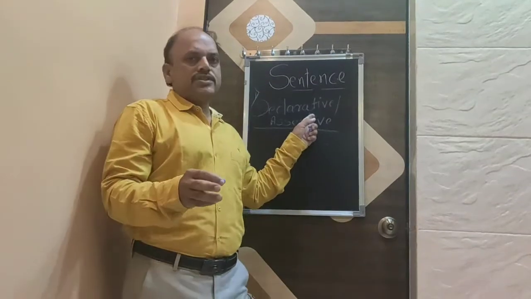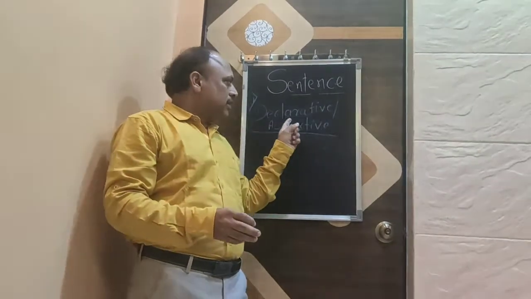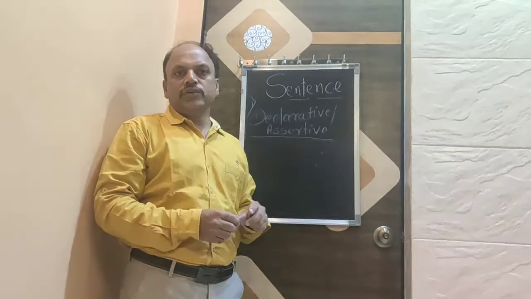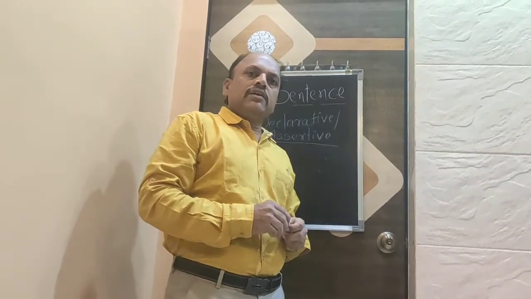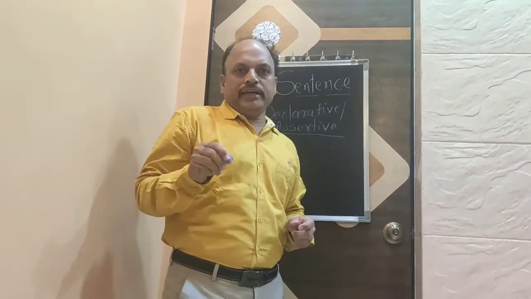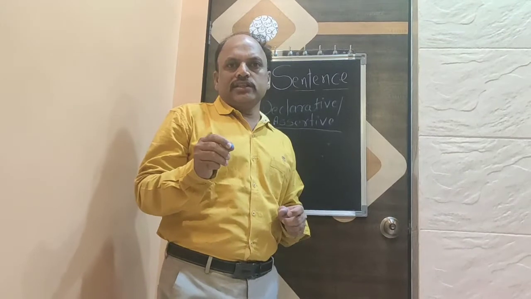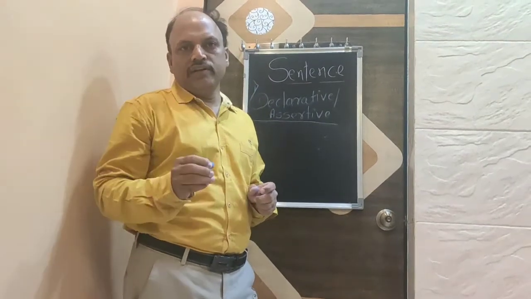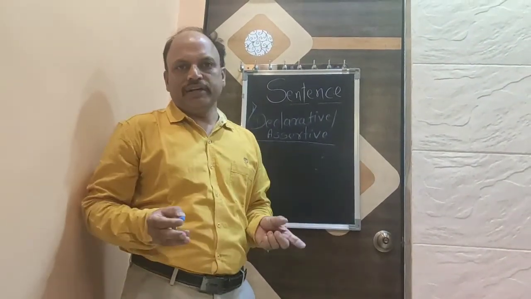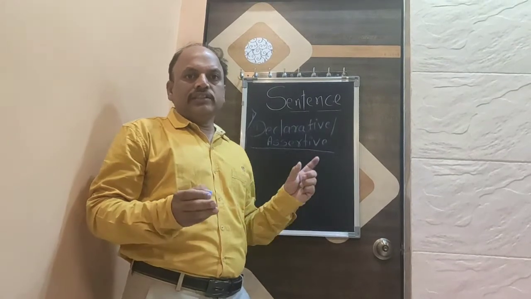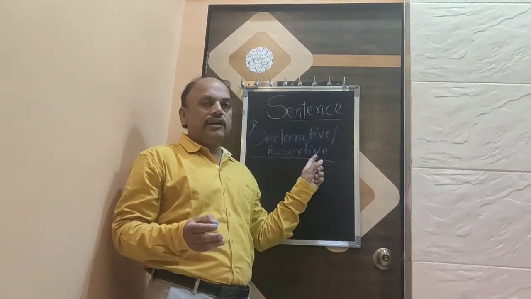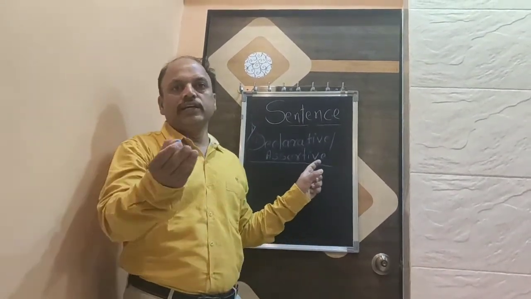We'll come to the first type of sentence, declarative or assertive sentence. Here, a statement which tells us about facts only, or a general statement, is nothing but declarative or assertive.